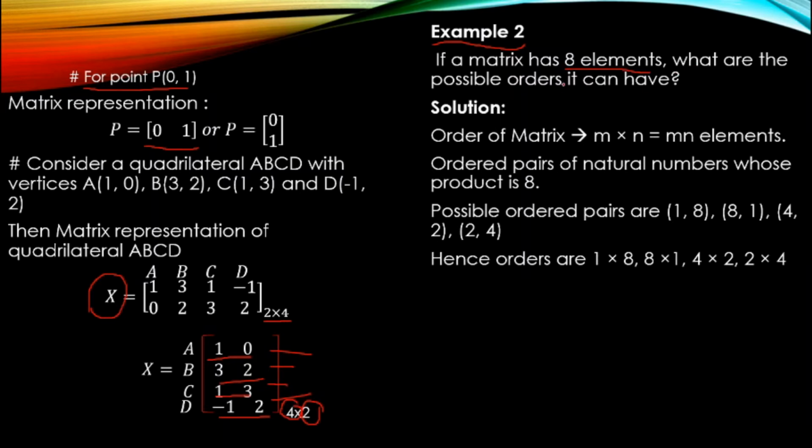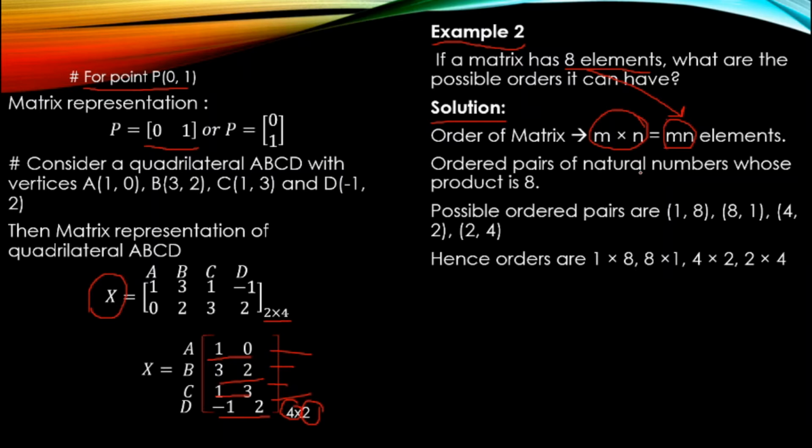We remember that after multiplying the order, what we get is the number of elements. So let's go for the solution. We know the order of a matrix, that is m by n, is equal to m into n. Now we have the value for m into n. What is mn? It's 8. So we have 8 elements. Now what you have to find is which numbers, when you multiply, you get 8. So that is the factors of 8.